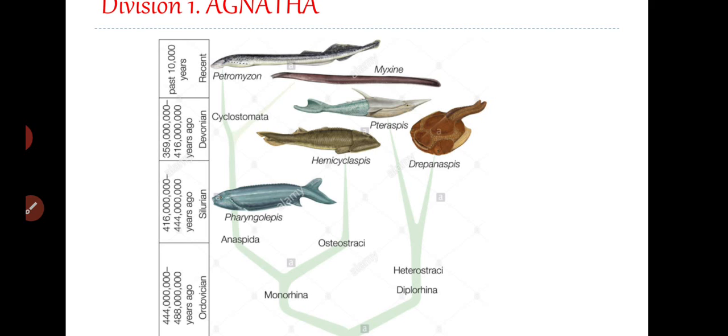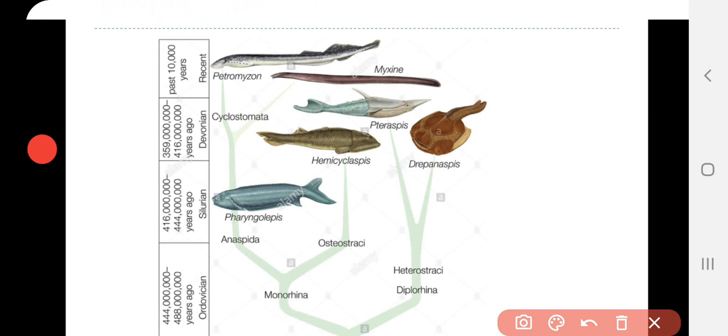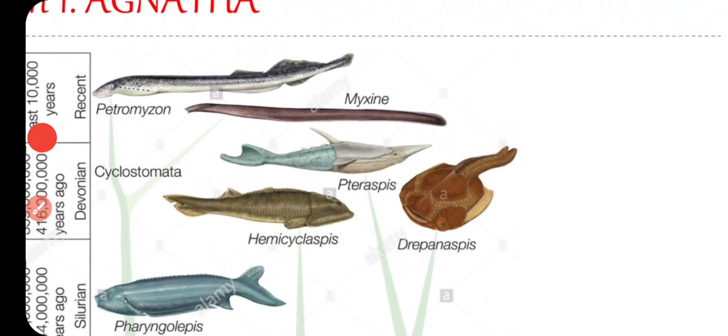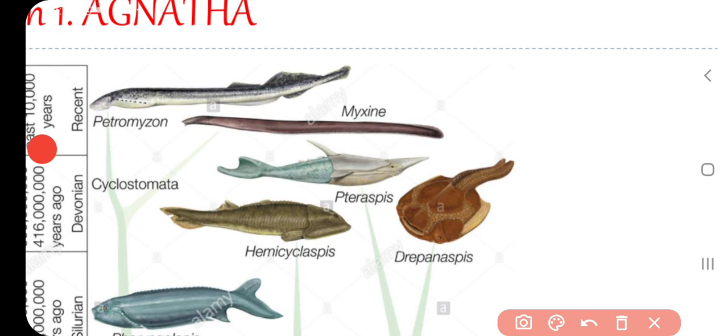You can see a slightly more armored body covering, somewhat like an armor. Here it is confined to the head region. They have a fish-like body, and these are primitive forms.